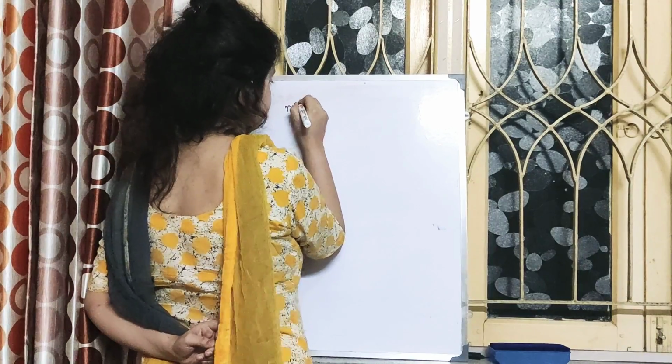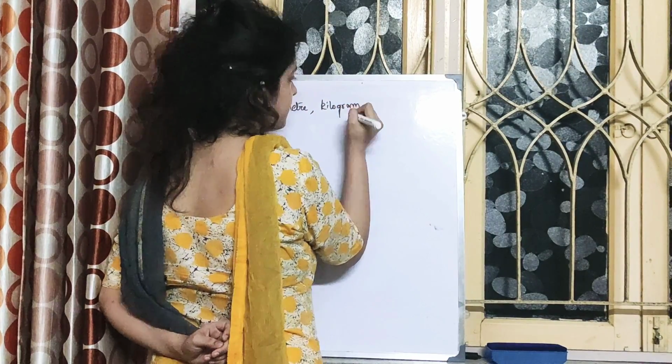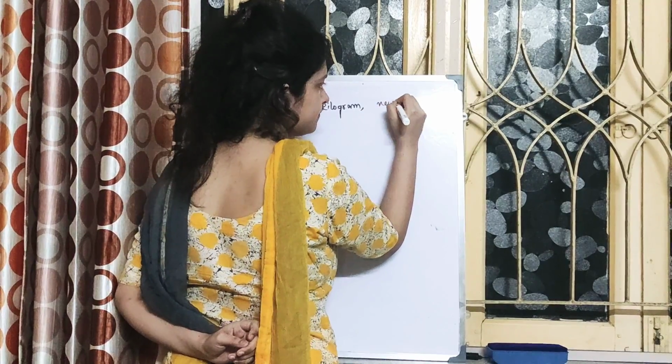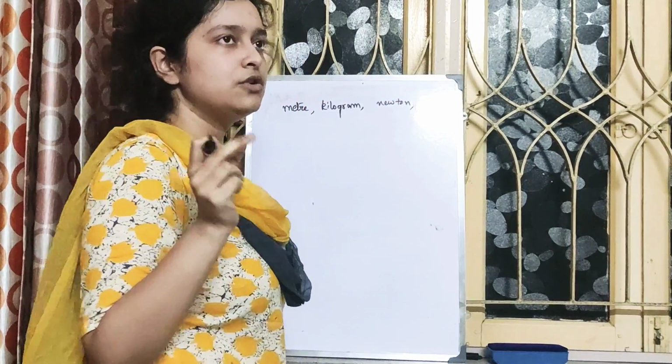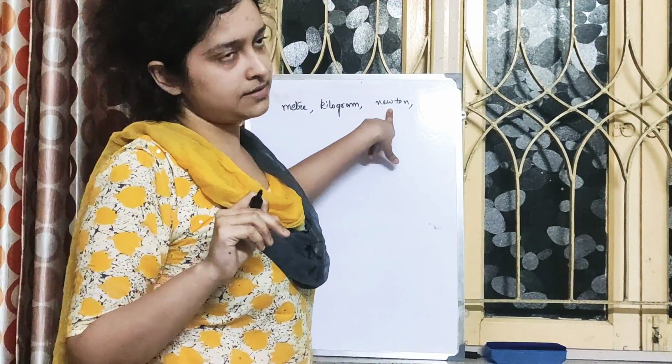Suppose for any unit, say let it be meter, kilogram, or say Newton. Why am I specifying Newton? By the way, Newton is the SI unit of force.